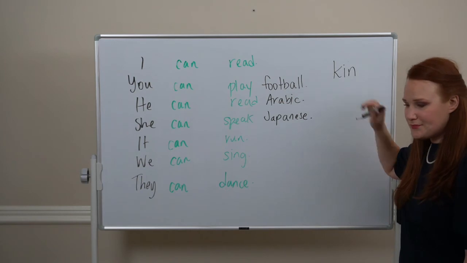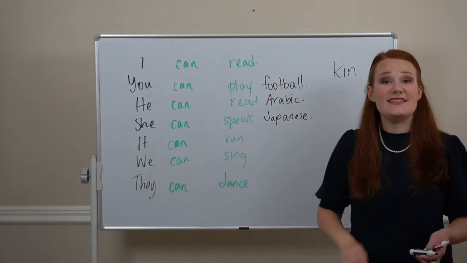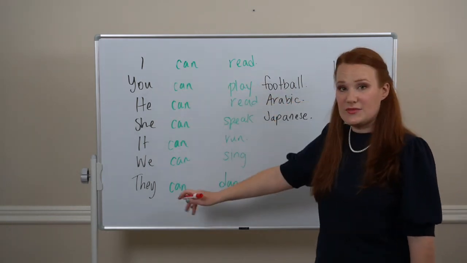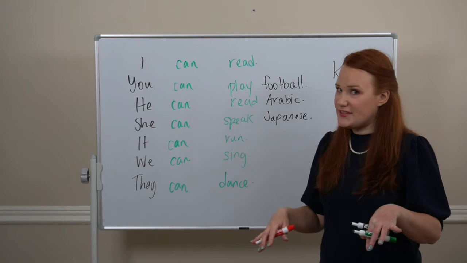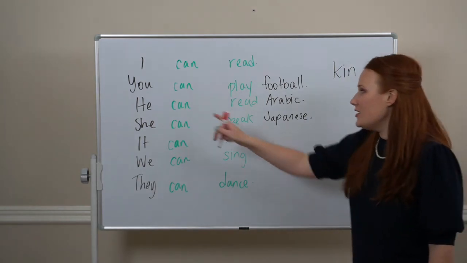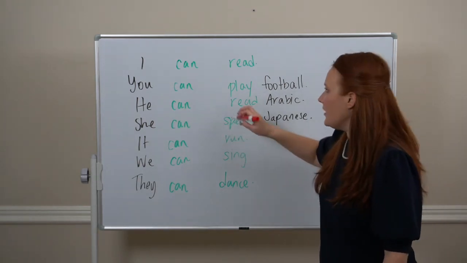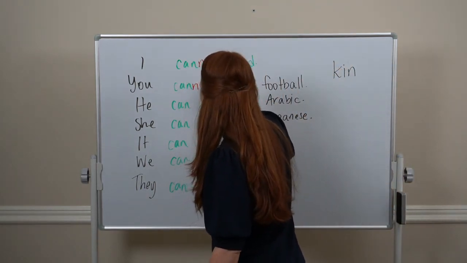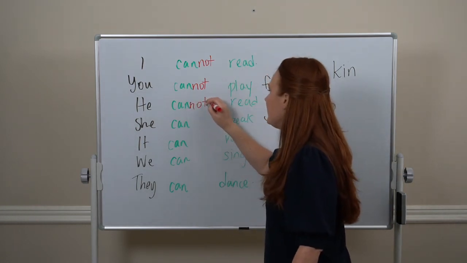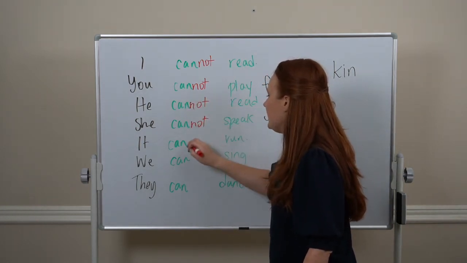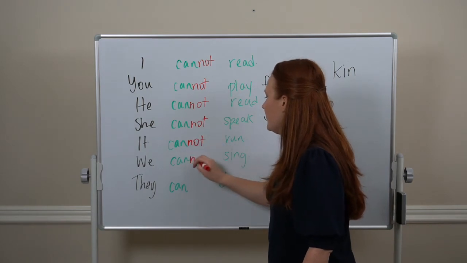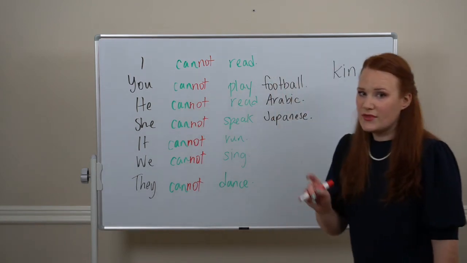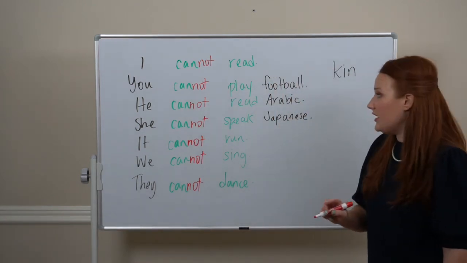All right? Now, to make these sentences negative, like I said, these are auxiliary verbs. So we're not going to add do or does. We just need not between our auxiliary verb and our main verb. I cannot read. You cannot play. He cannot read. She cannot speak. It cannot run. We cannot sing. They cannot dance.